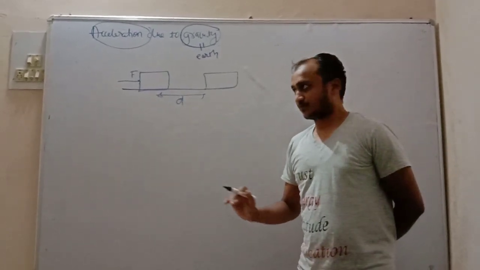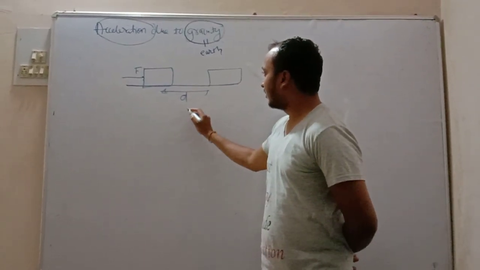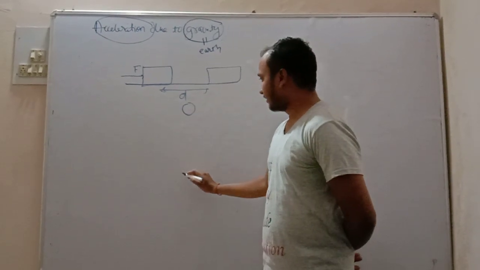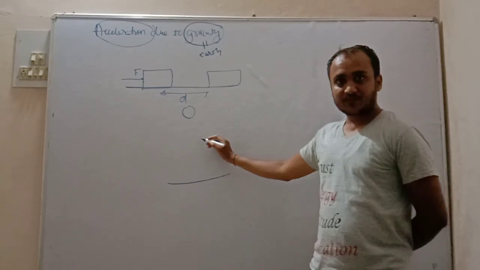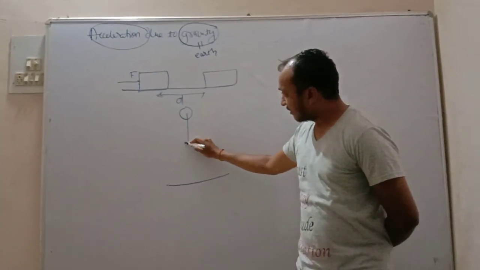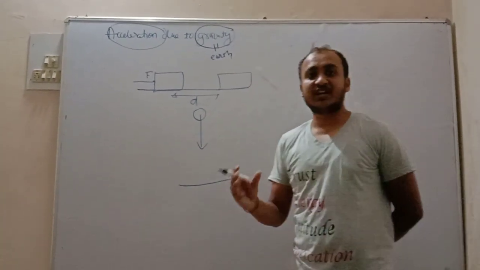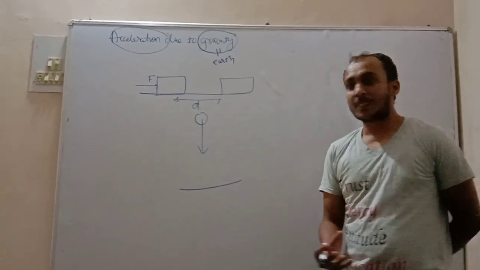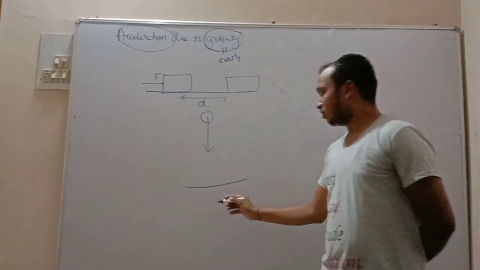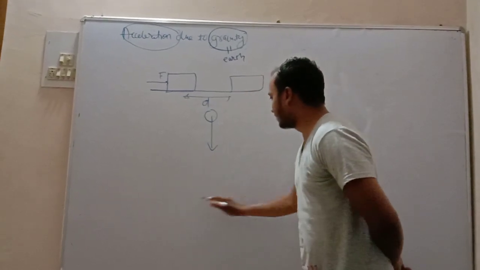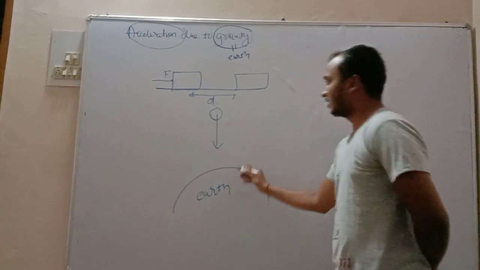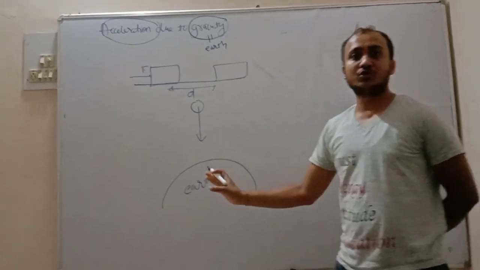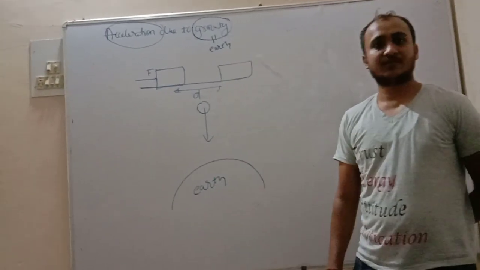So if there is an object which is dropped, it is moving. So someone has to apply force so that it moves. The earth applies the force to every object in the vertical direction.